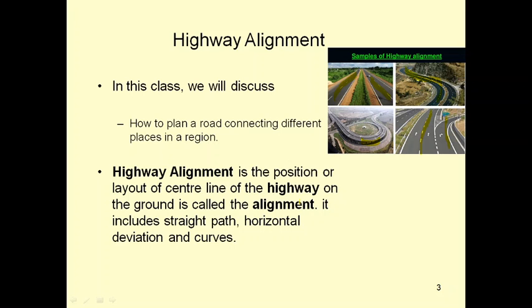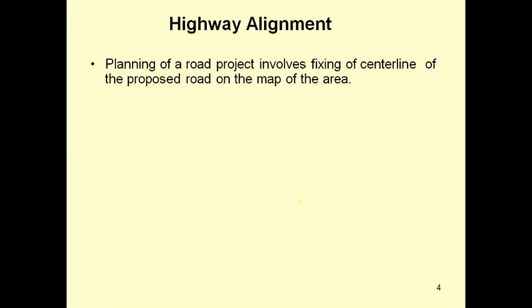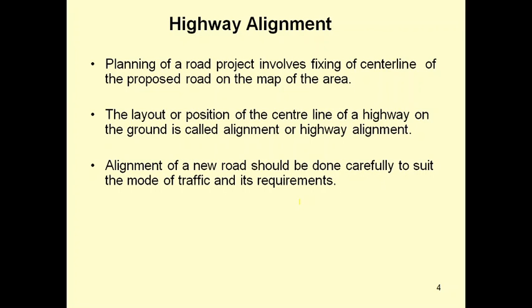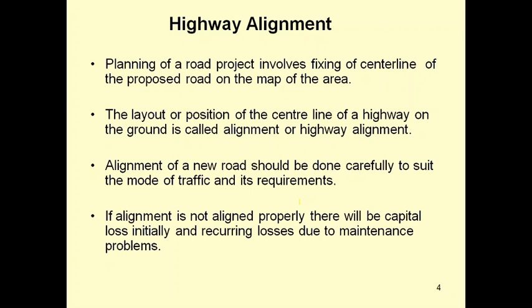Planning of a road project involves fixing the center line of the proposed road on the map of the area. The layout or position of the center line of a highway on the ground is called alignment or highway alignment. Alignment of a new road should be done carefully to suit the mode of traffic and its requirements. If the alignment is not done properly, there will be capital loss initially and recurring losses due to maintenance problems. So this alignment should be done properly.